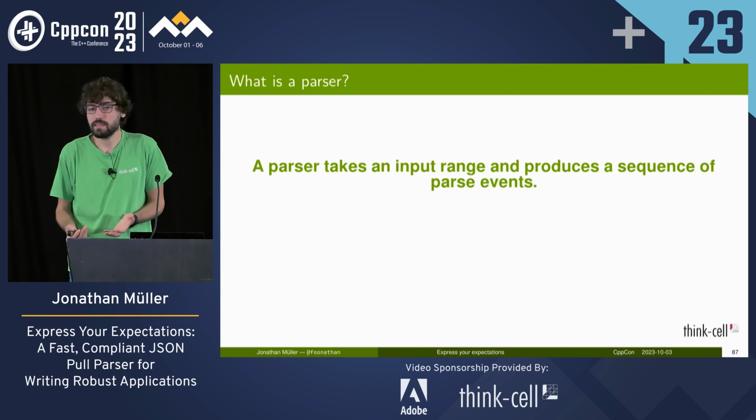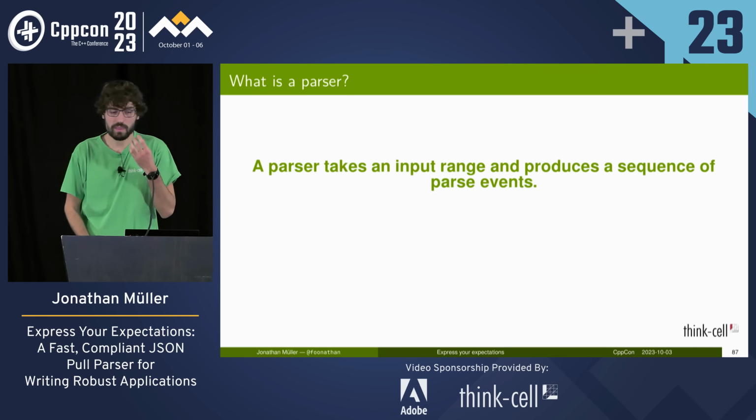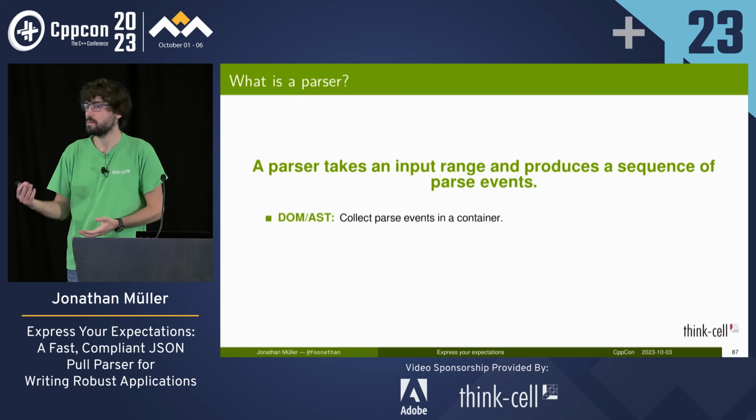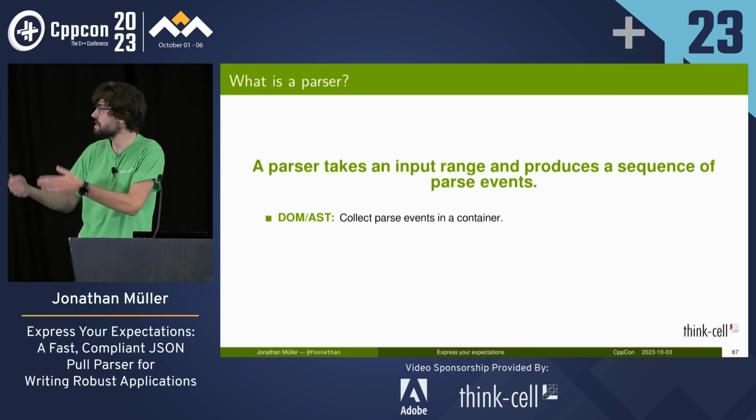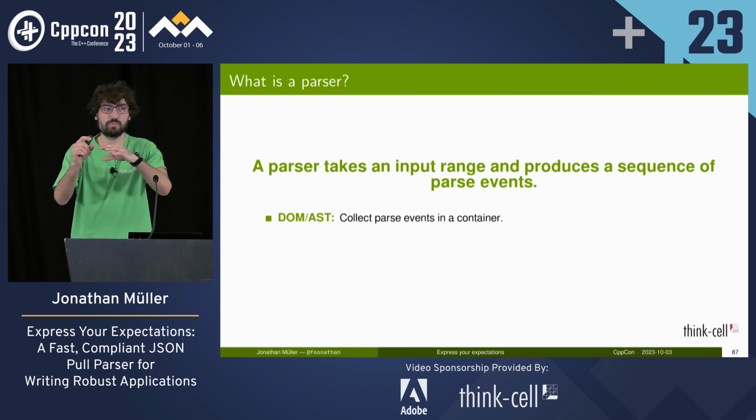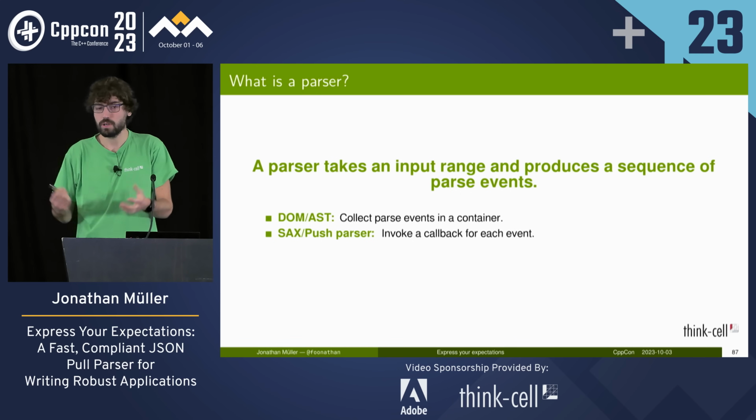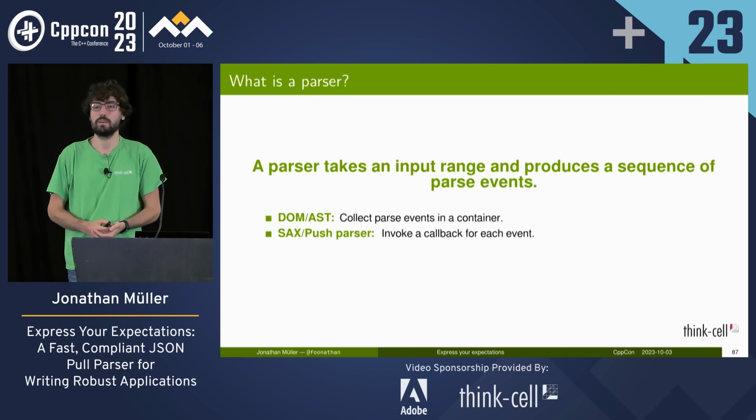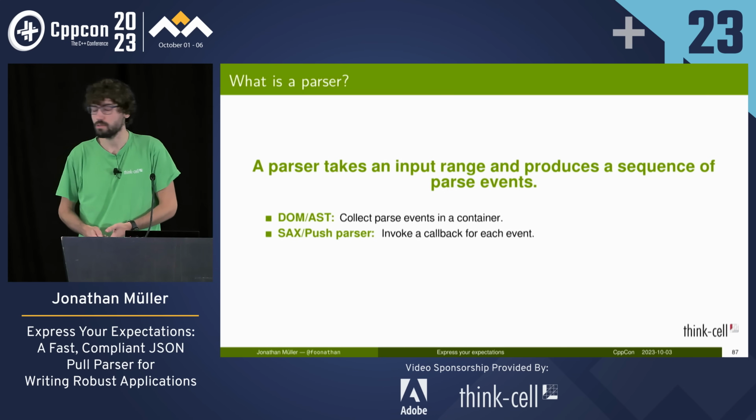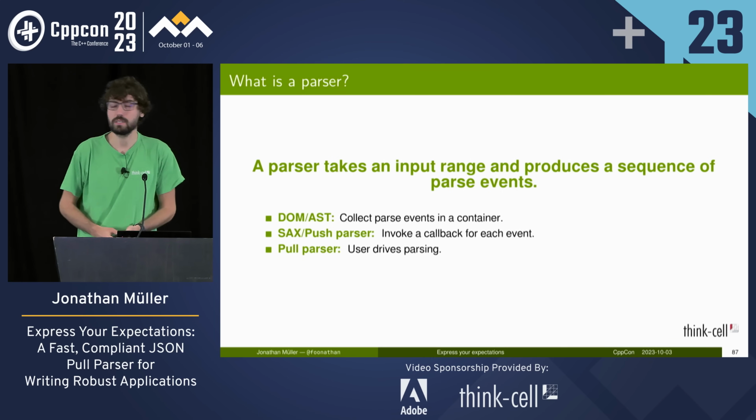And a parser also takes an input range and produces a sequence of parse events, right? So we've got the exact same models of parsing. We can create a DOM or AST, which is a container, where we eagerly create all the parse events and create a tree-like structure, because usually with parsing we've got this bracketing syntax, which creates a tree structure. In a push parser, we invoke a callback for each event as we handle them, which doesn't require allocation, but makes it a bit annoying to use. Or we can use a pull parser, where the user actively drives the parsing, which makes it very convenient.